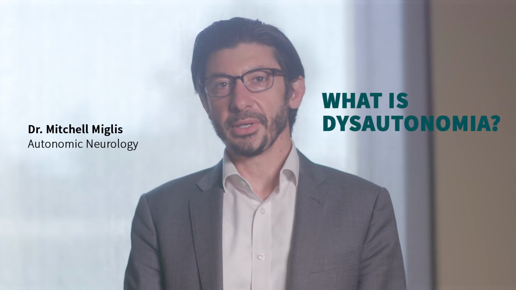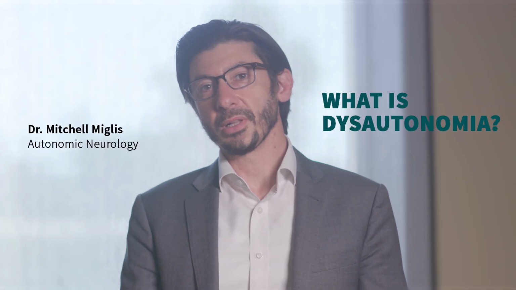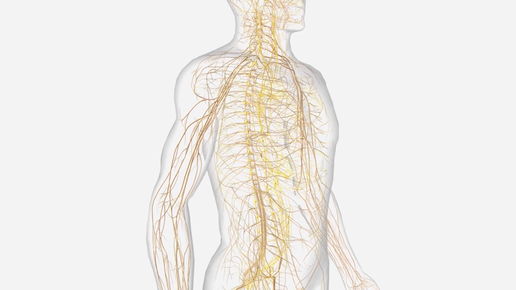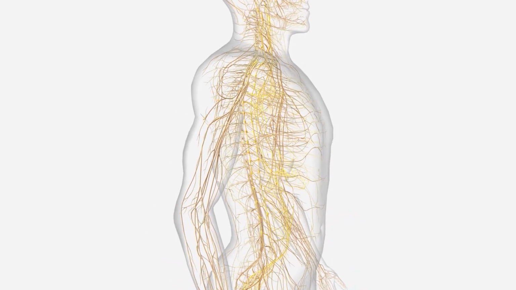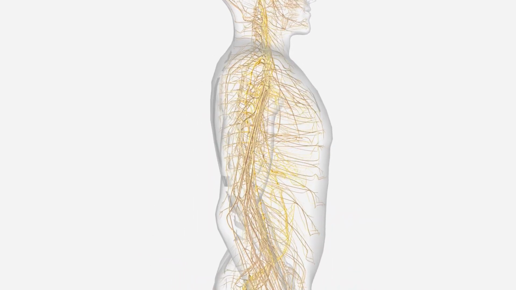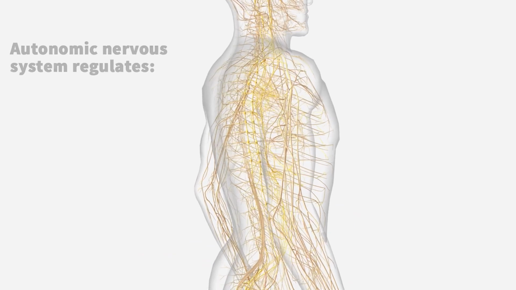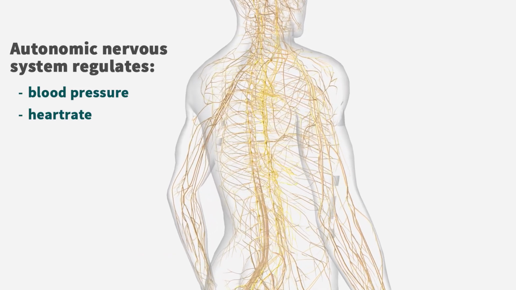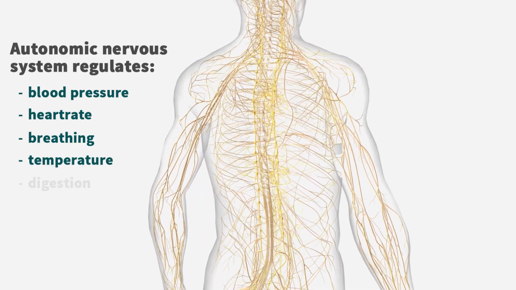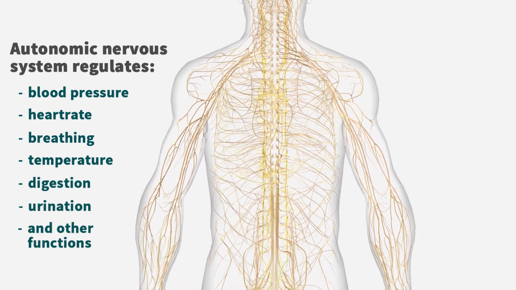What is dysautonomia? Dysautonomia is an umbrella term that means there is an abnormal functioning of the autonomic nervous system, our body's automatic regulator of bodily functions that we don't need to think about. Some examples include blood pressure, heart rate, breathing, temperature, digestion, urination, and other functions. It should be emphasized that dysautonomia is a descriptive term and not a specific diagnosis. It's like saying you have a headache but not what's causing the headache.